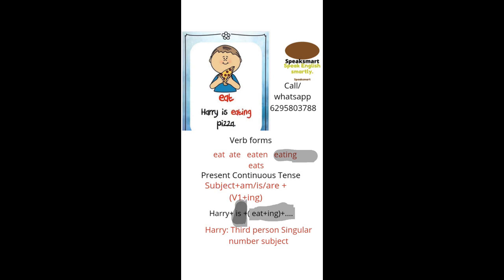Subject, then am, is, or are, and then the main verb plus ing. So check out the format here. The format is subject plus am, is, are plus verb plus ing. The main verb here is eat. So the ing form is eating.